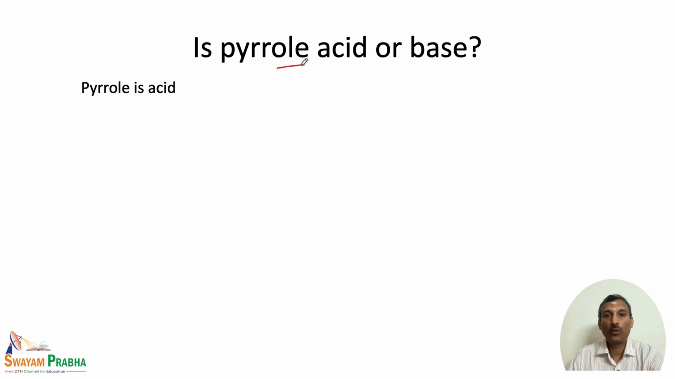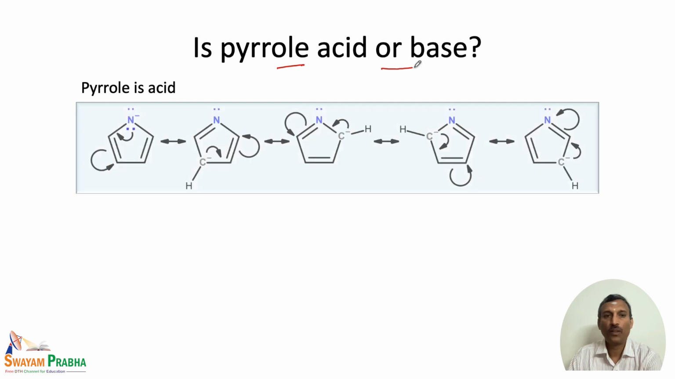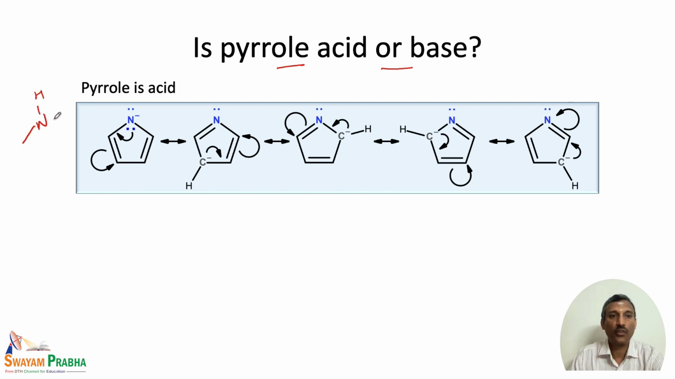Now, the major question many people will have is, is pyrrole an acid or a base? Because we have seen that pyrrole does not behave like a typical secondary amine. So, does it mean it behaves like an acid? If we look at pyrrole behaving like an acid, we know the structure of pyrrole. So, we have the N and H.